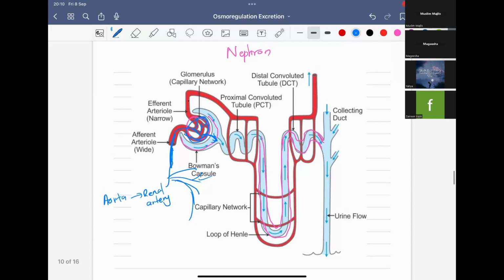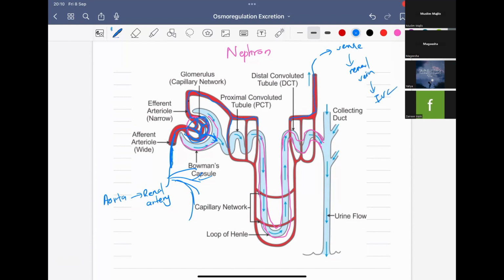The blood will then come back out through the efferent arteriole, go to the capillary network, and finally go out and reach the venule, then the renal vein, and it will reach the inferior vena cava.